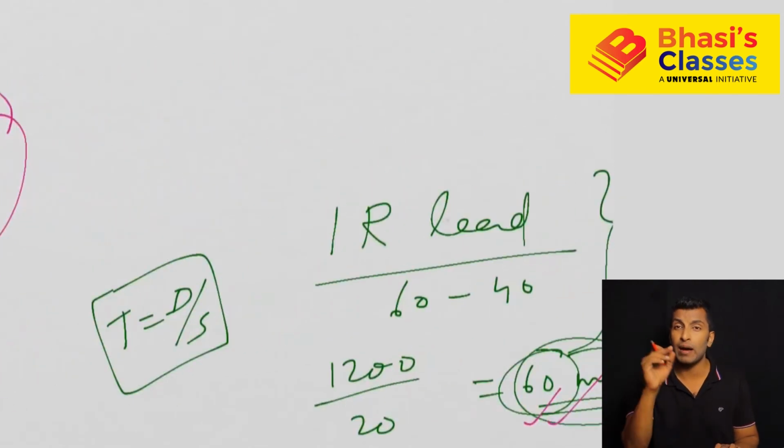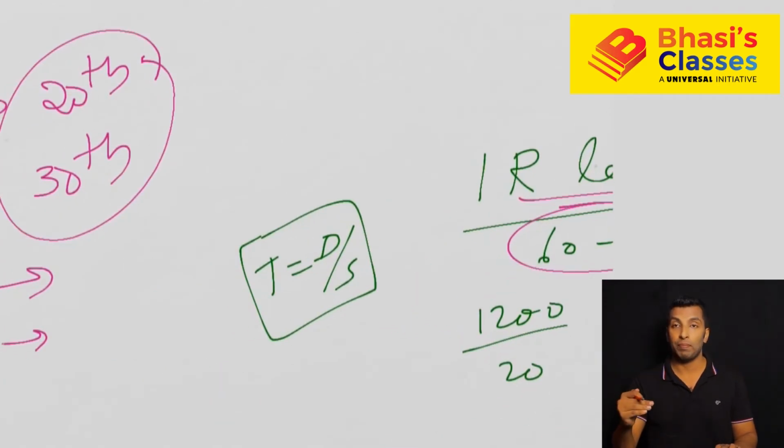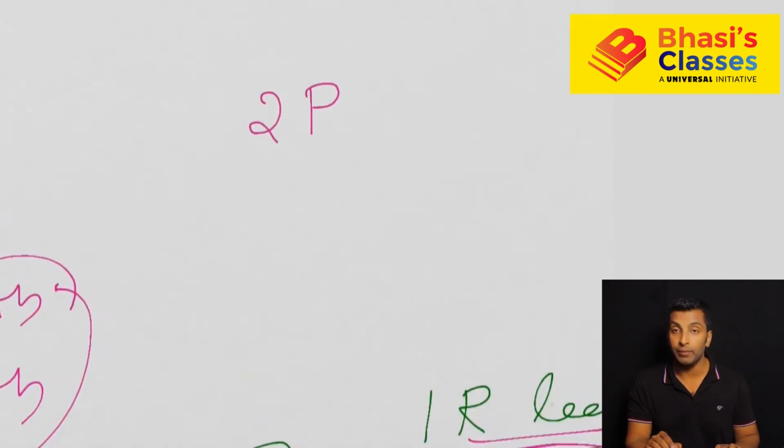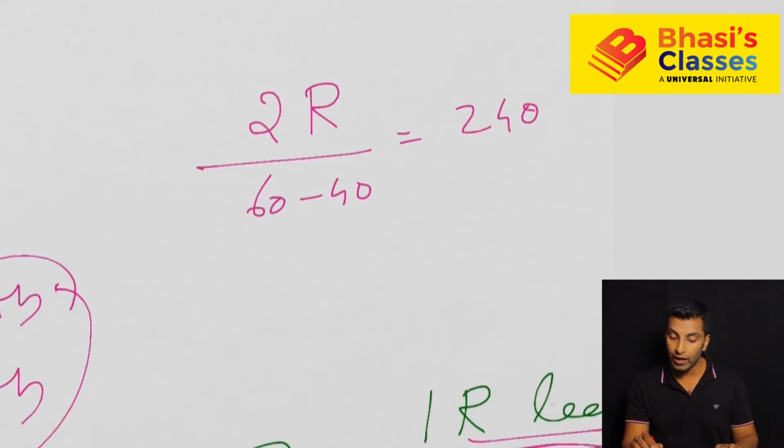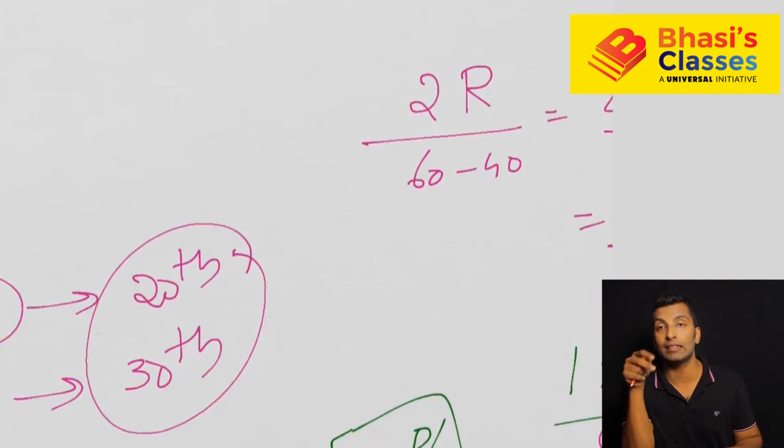But if I am simply asking when they will meet for the first time, it is 1 round lead divided by the relative speed, and in this case both are the same. But if I ask when they meet for the second time, what is your answer? 2 round lead. Second time meeting means 2 round lead divided by relative speed, that is 60 minus 40. 2 rounds means 2400, divided by 60 minus 40, that is 20, and here also you will get 120. So this is a special case where both are happening at the same time. The meeting is actually happening at the starting point. First meeting and second meeting, you can see both are happening at the starting point.